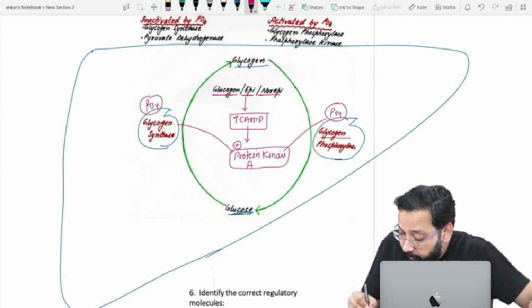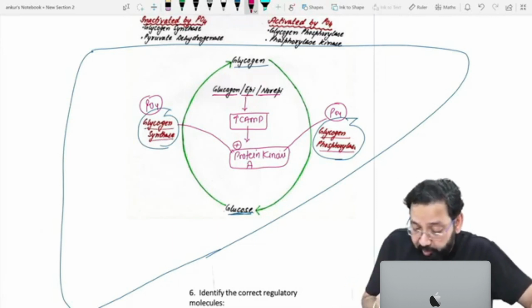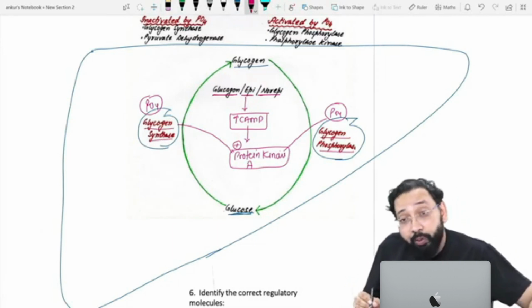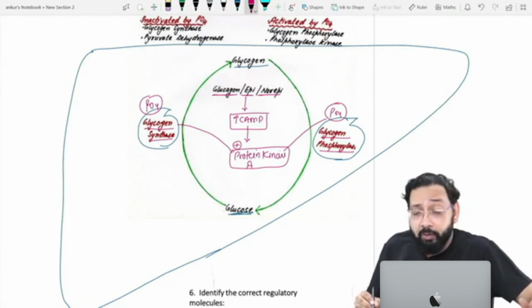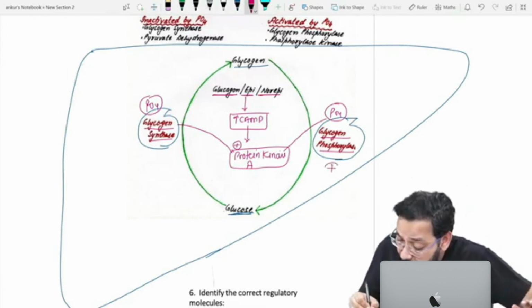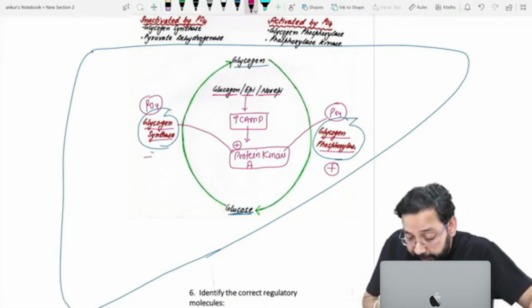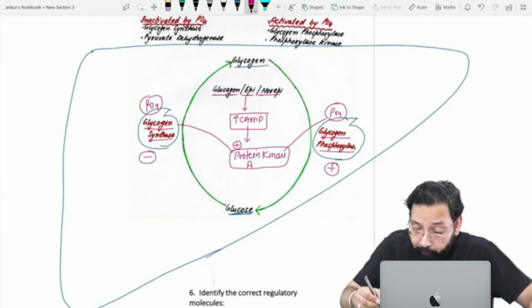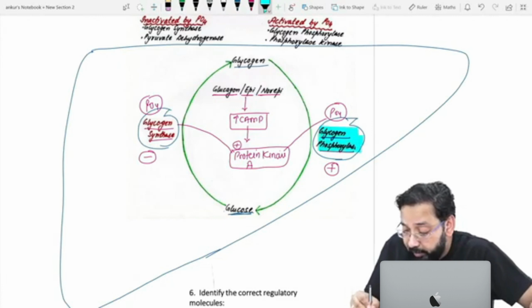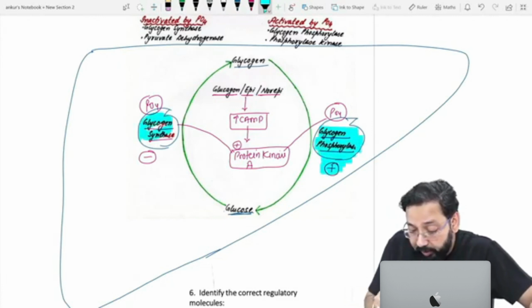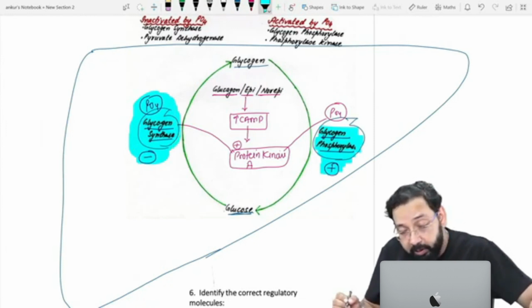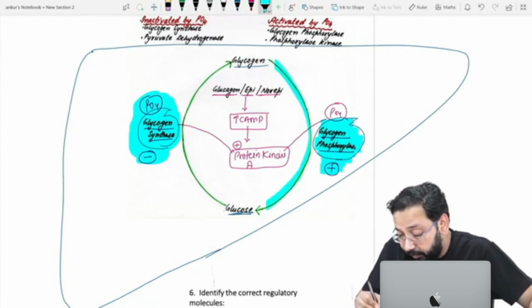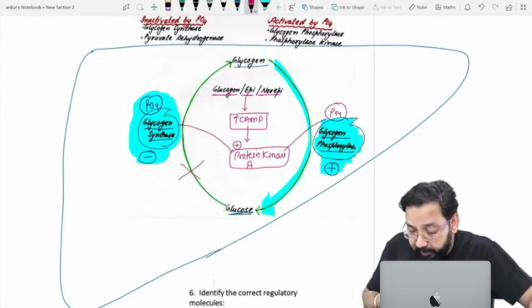So glycogen phosphorylase is a protein, glycogen synthase is a protein, and you all know a few enzymes are activated by phosphorylation and a few are inhibited by phosphorylation. Glycogen phosphorylase is activated by phosphorylation, and glycogen synthase is inhibited by phosphorylation. So whenever glycogen phosphorylase is activated, glycogen synthase is inhibited. What is the reason? Because these are two opposite pathways. They must be regulated, so when one is activated, the other must be kept in an inhibited state.